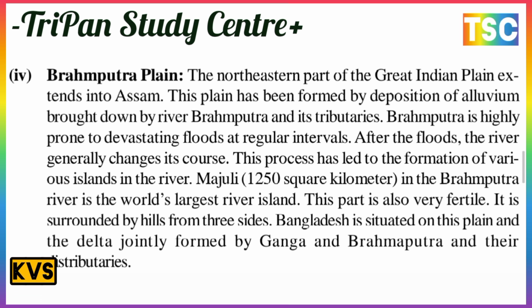After a flood, the river generally changes its course, and this process has led to the formation of various islands in the river. Majuli, of 1,250 square kilometers in the Brahmaputra River, is known as the largest river island in the world, and this part is also very fertile. It is surrounded by hills on three sides. Bangladesh is situated on this plain, and the delta is formed by the Ganga and Brahmaputra and their distributaries.